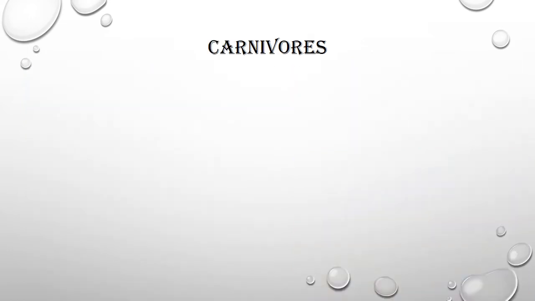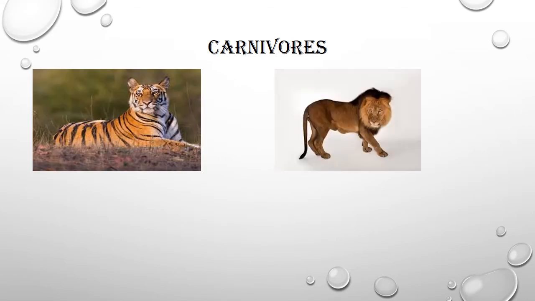Now we will talk about the carnivorous animals. The animals that eat other animals, or we can say the flesh eating animals, are known as carnivorous animals. Animals like tigers and lions are known as carnivorous.